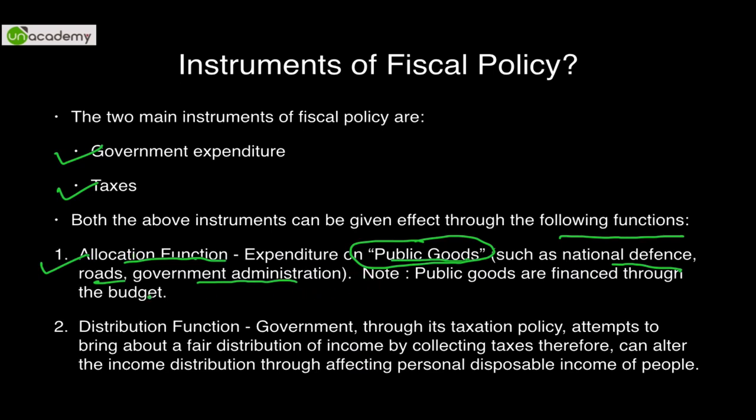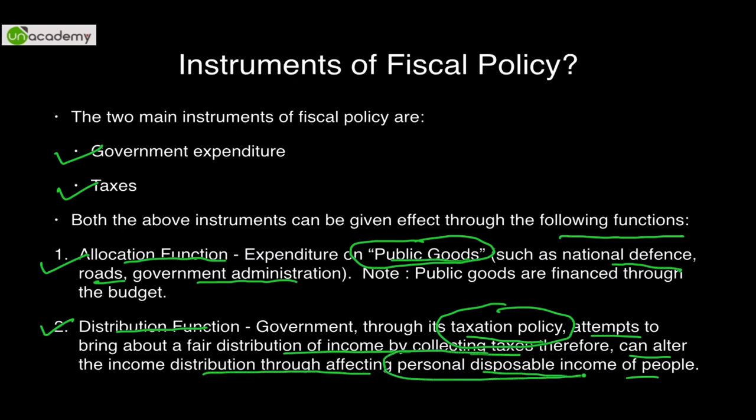The second is the distribution function. How to come across a proper mode or channel of distribution amongst the people. So the government, through its taxation policies, whatever it charges from people, attempts to bring about a fair distribution of income by collecting taxes. Therefore, it can alter the income distribution by affecting the personal disposable income of people. Very, very important point: personal disposable income.